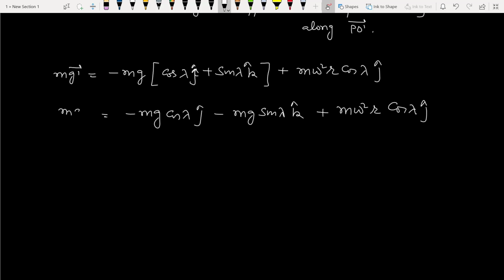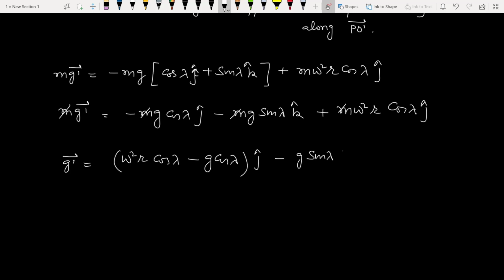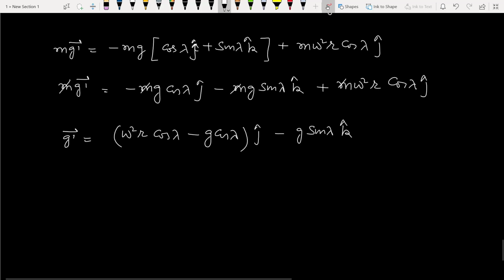So m in all the terms cancels out, so g dash will be there. Positive term we have taken ahead. j cap minus g sin lambda k cap.